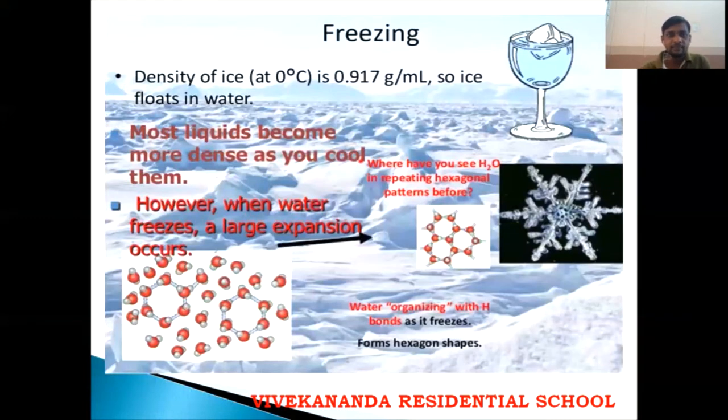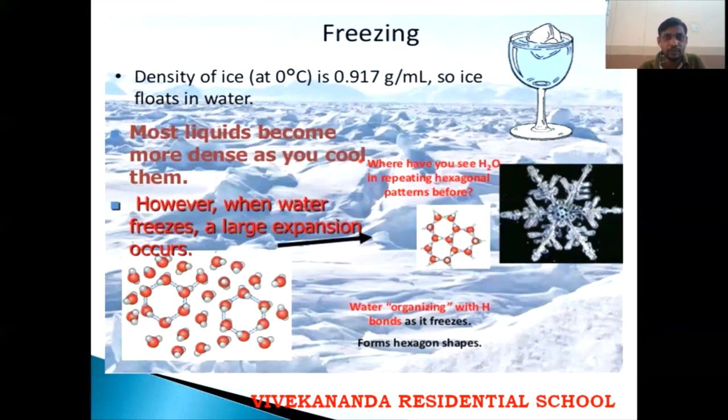Now freezing. The density of ice at 0 degrees is 0.917 grams per milliliter. So ice floats on water. Why does ice float on water? Children, take one glass of water and one ice cube and place it in the water. The ice will float because the density of ice is less than that of water.